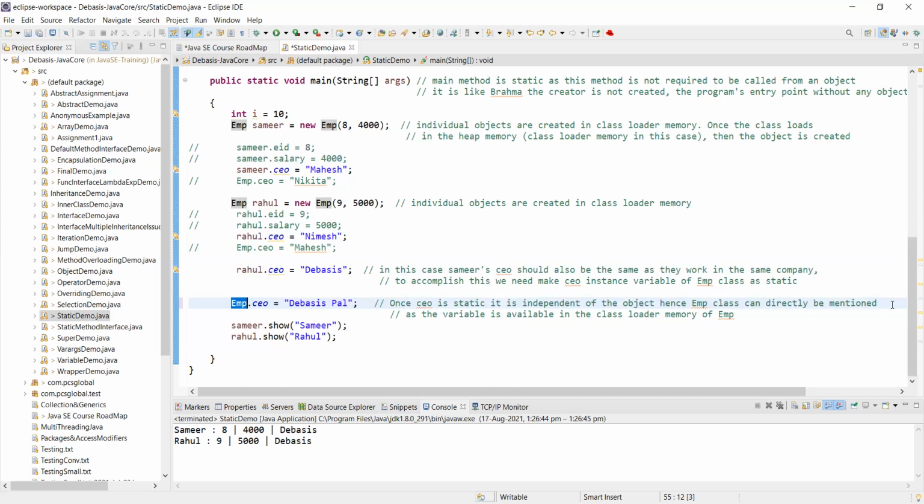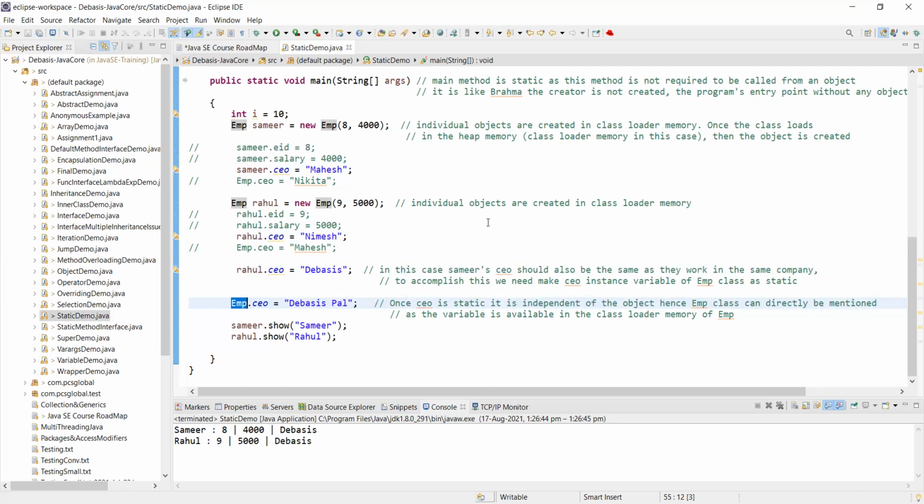So we can change the static CEO anytime we want, since it is static. Can we make it constant, so it should not change anywhere in the class? That is a different thing. That is final. We will come to that.